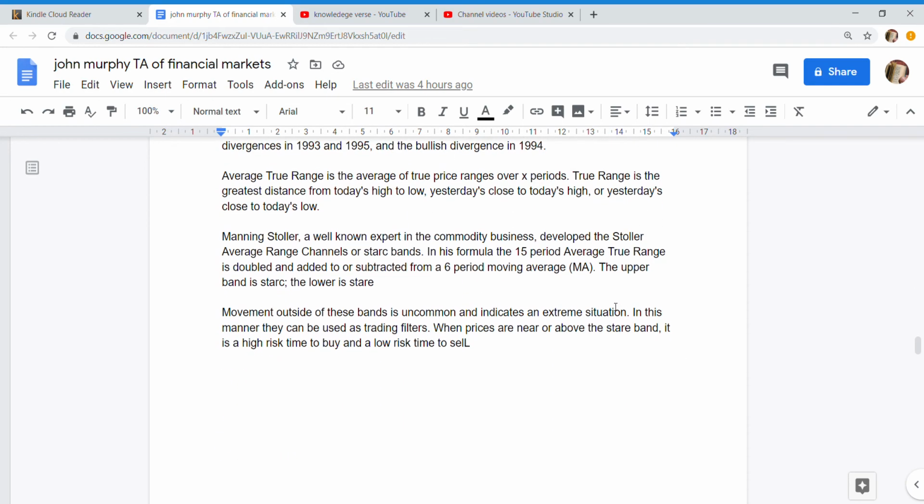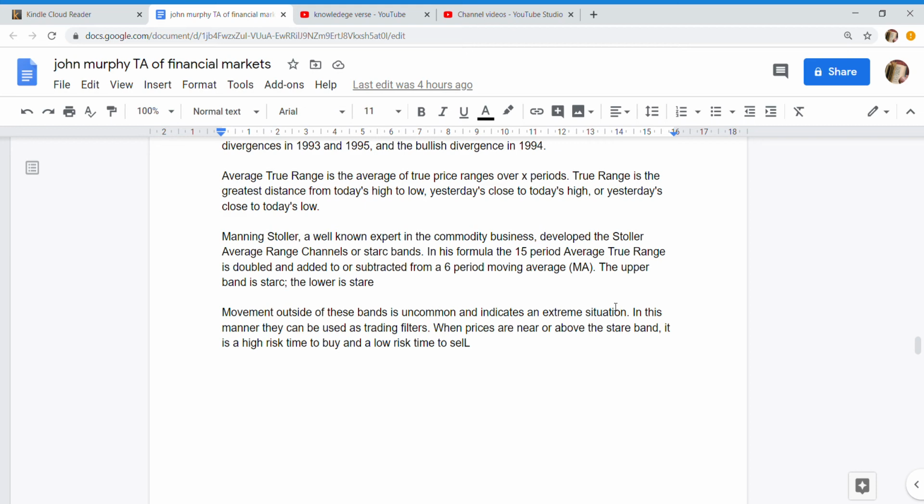Average true range is the average of true price ranges over X periods. True range is the greatest distance from today's high to low, yesterday's close to today's high, or yesterday's close to today's low. Manning Stoller, a well-known expert in the commodity business, developed the Stoller average range channels or STARC bands. In his formula, the 15-period average true range is doubled and added to or subtracted from a 6-period moving average MA. The upper band is STARC plus, the lower is STARC minus.